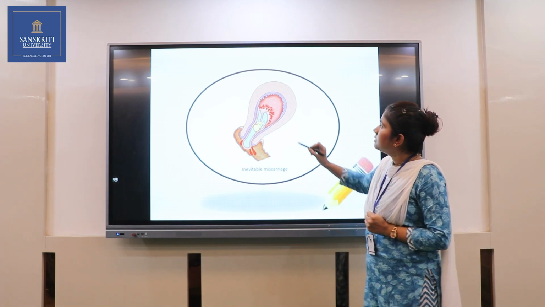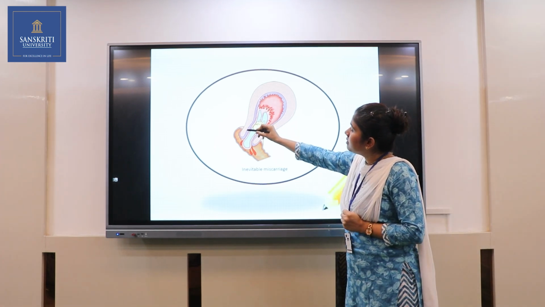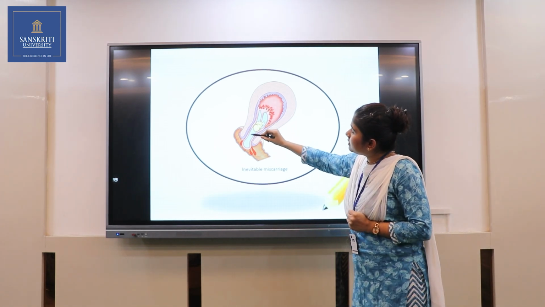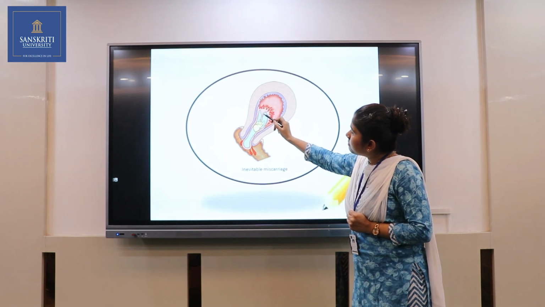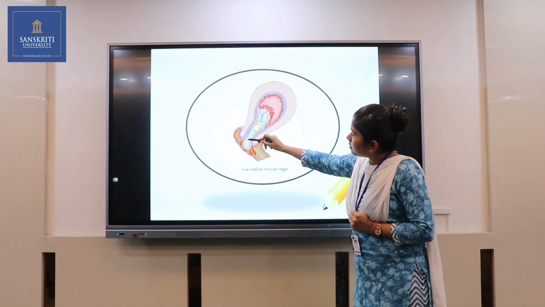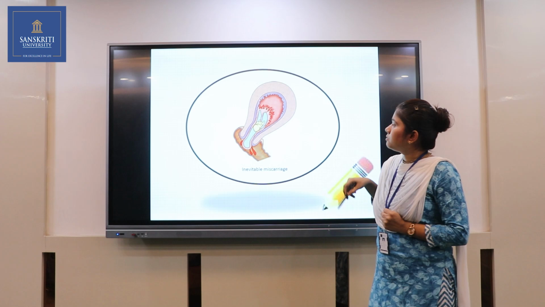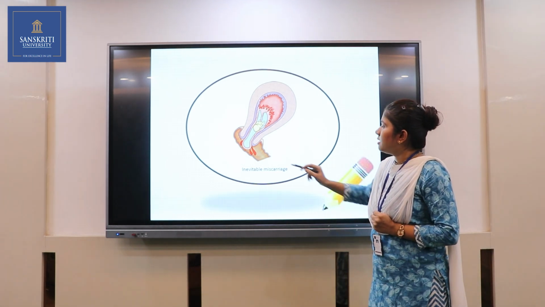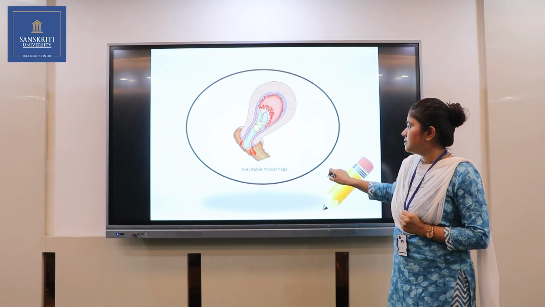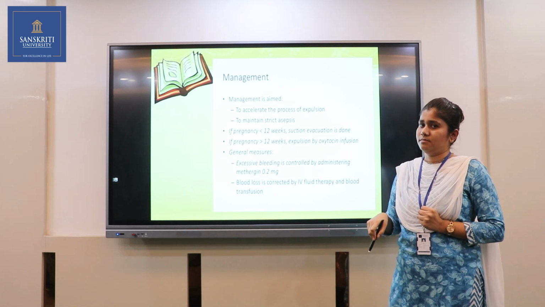Next we will see the inevitable abortion image. The image shows the embryo, then dilatation of the cervix or internal os is present, and some of the conceptus products are out from the womb through the dilated cervix, and bleeding is also present. This is the inevitable abortion.